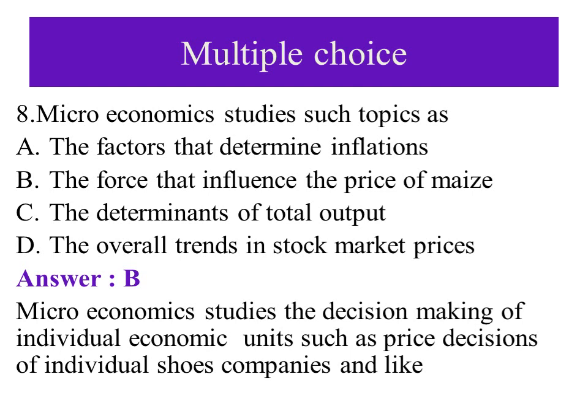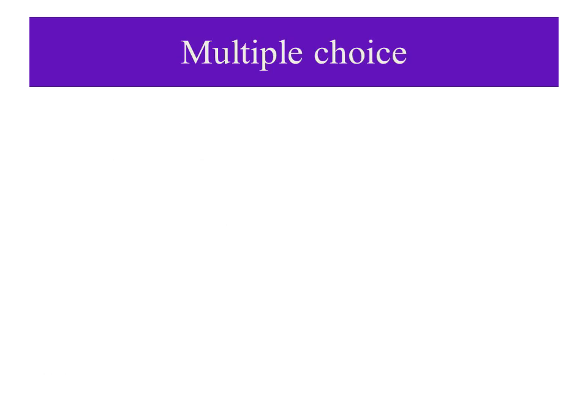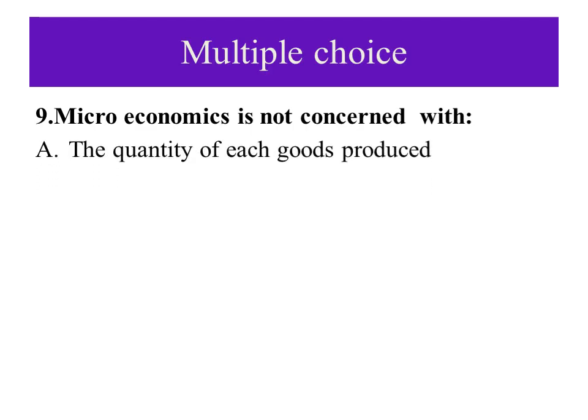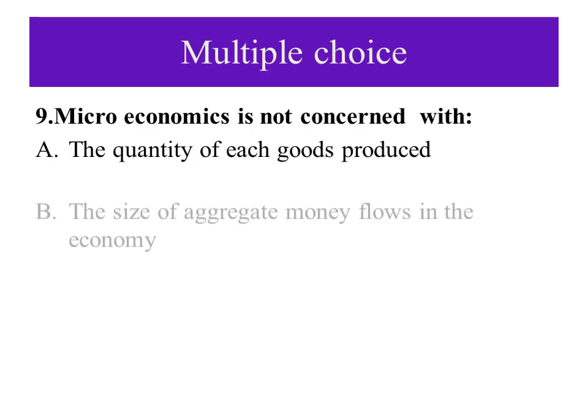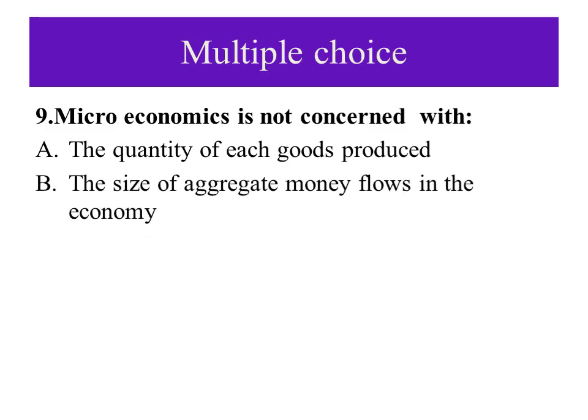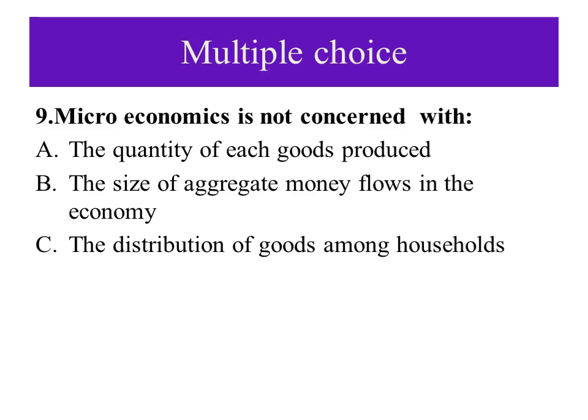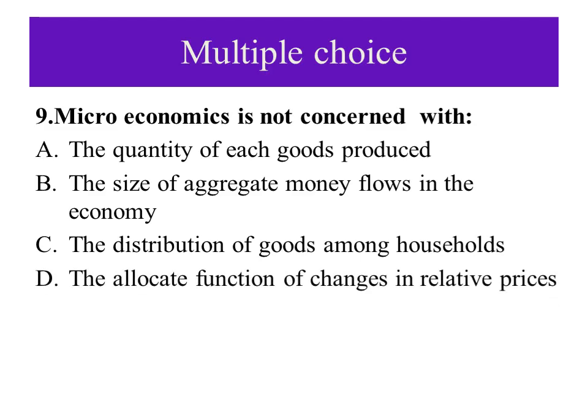Let us go to the next question, number 9. Microeconomics is not concerned with A. the quantity of each good produced, B. the size of aggregate money flows in the economy, C. the distribution of goods among households, D. the allocative function of changes in relative prices.